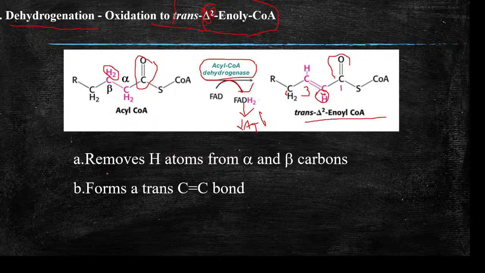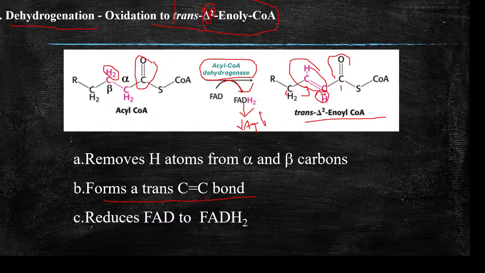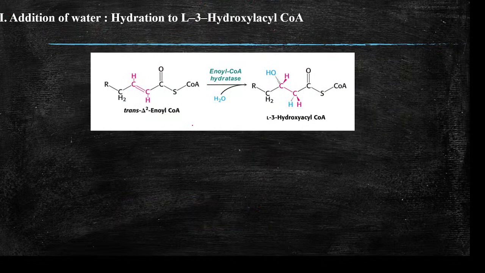So this reaction removes hydrogens from the alpha and beta carbon and forms a trans carbon-carbon double bond. Along with that, it reduces FAD to FADH2.